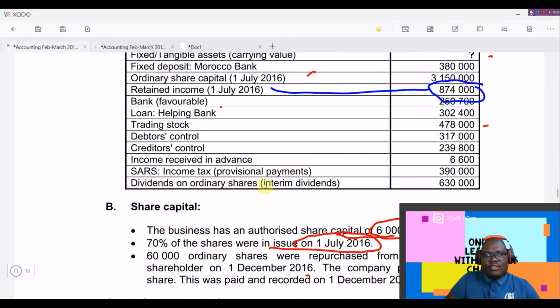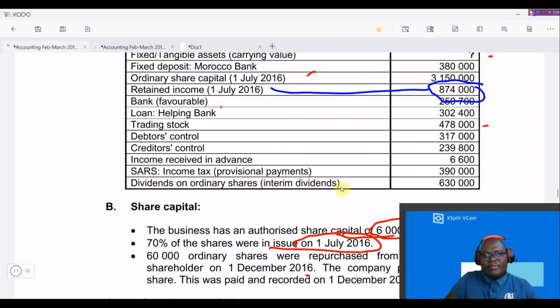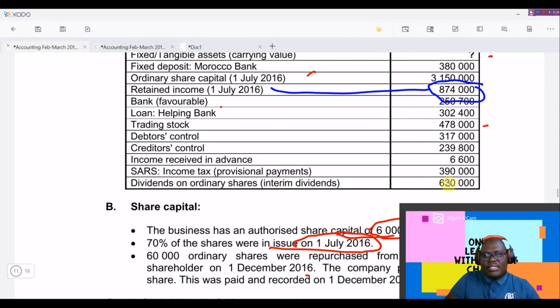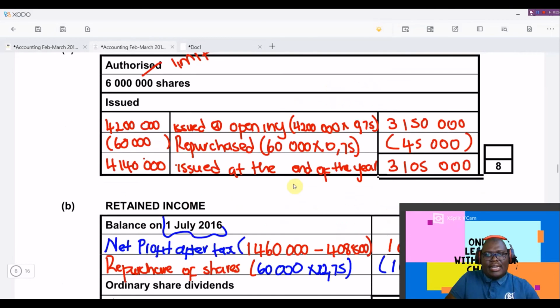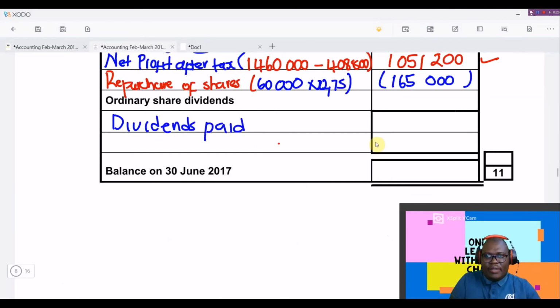See, they've written dividends on ordinary shares, interim dividends, which is 630,000. So we have to write this as part of our paid dividend. So we're going to write 630,000 here on dividends paid.